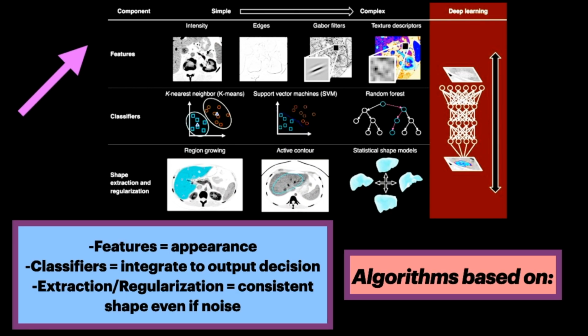Computer vision tasks carry out many algorithms which are based on features, classifiers, and shape extraction methods. Features describe the appearance of organs and points of interest in medical images. Classifiers integrate features to output a decision. Shape extraction and regularization recover a consistent shape despite classification noise.